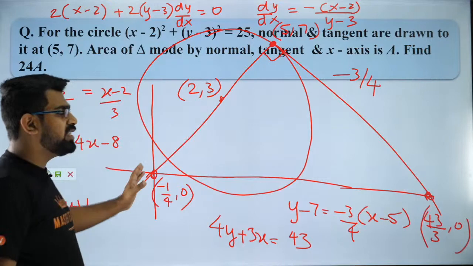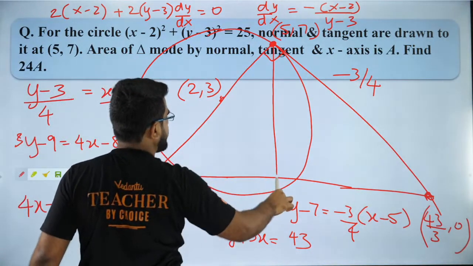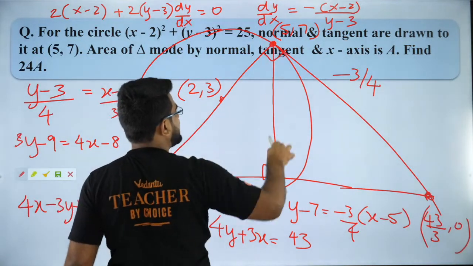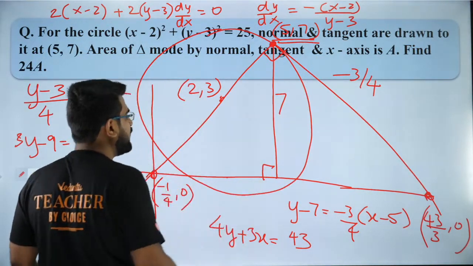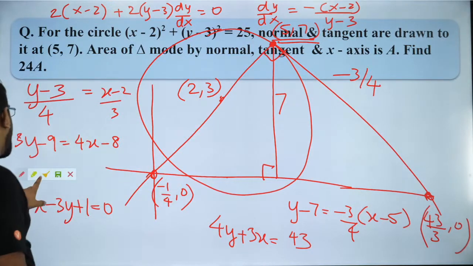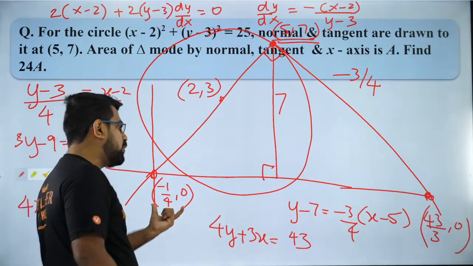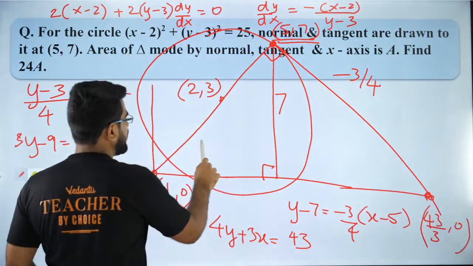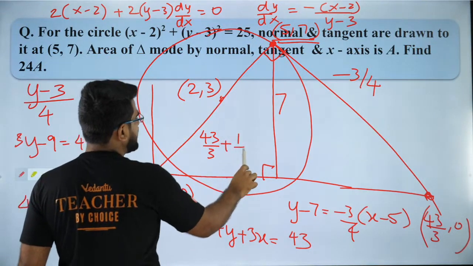Let's say, so this is the triangle. We need to find the area of the triangle. So area of triangle is what? Half base into height. So this height is 7, right? Because this point is 7. So it is half into base into height. So what is the base, my dear students? My base is the distance between minus 1 by 4 to 43 by 3. So it is going to be 43 by 3 minus of minus 1 by 4. It will be plus 1 by 4.